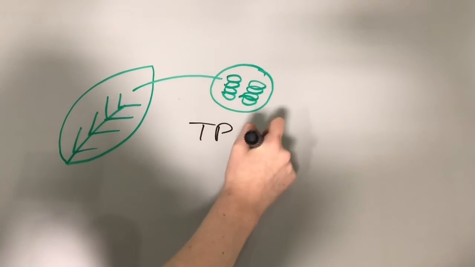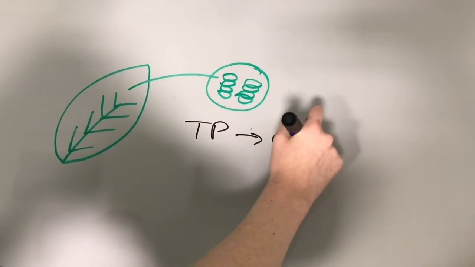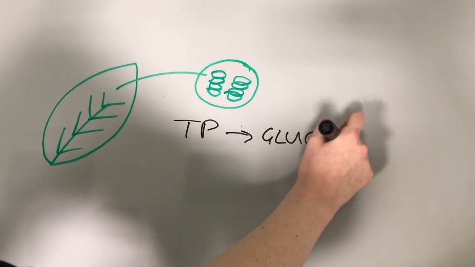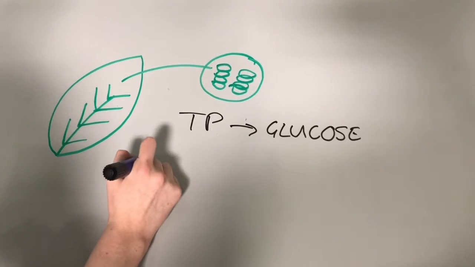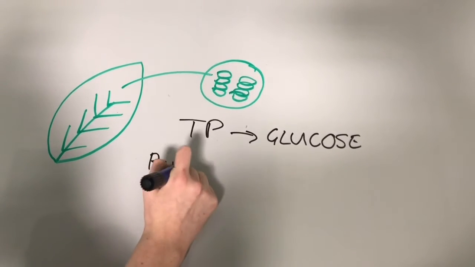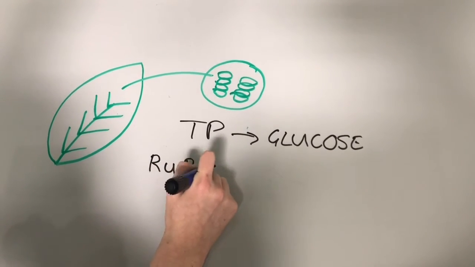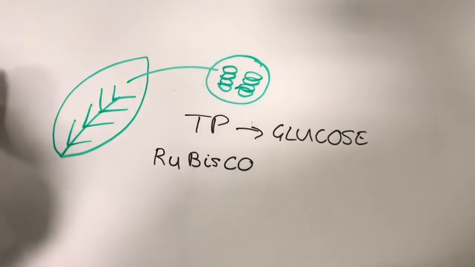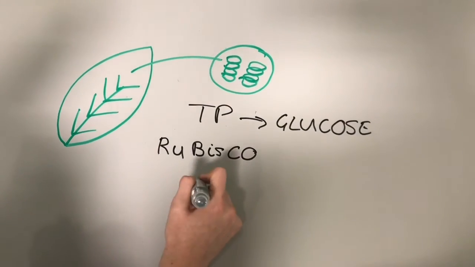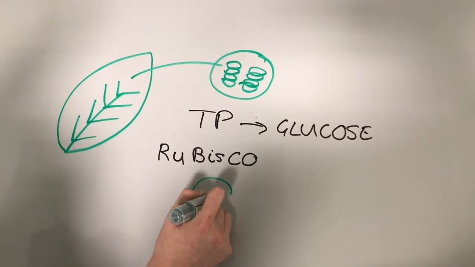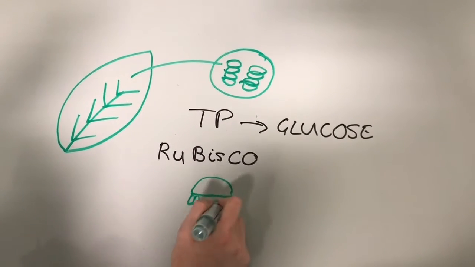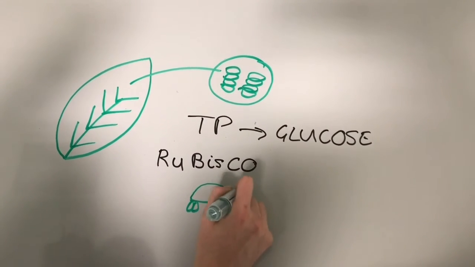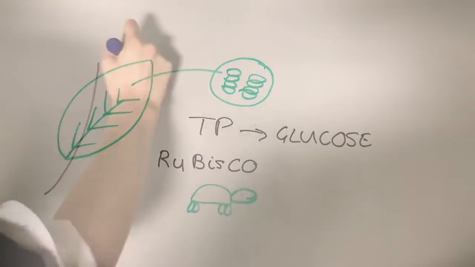Rubisco, officially called ribulose bisphosphate carboxylase oxygenase, is the enzyme that catalyzes the carboxylation of ribulose bisphosphate. It is a very slow-working enzyme, catalyzing only 2 to 3 reactions per second per molecule, and is therefore a severely rate-limiting factor for photosynthesis. If this enzyme worked faster, then it would allow more carbon dioxide to be taken in and oxygen released from the plant. Our idea is to edit the part of the genome that codes for this enzyme to make the